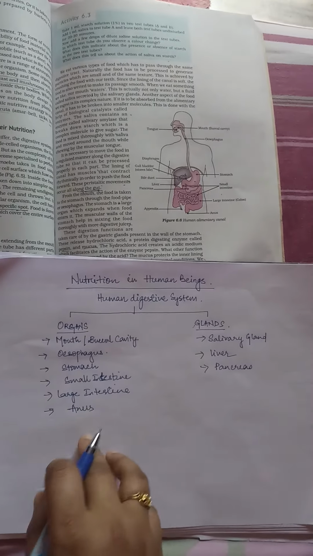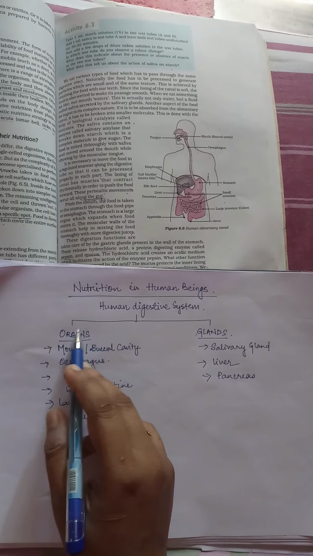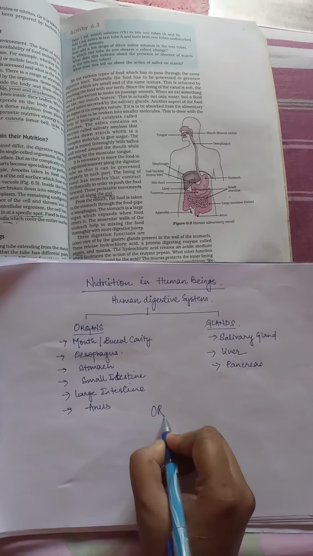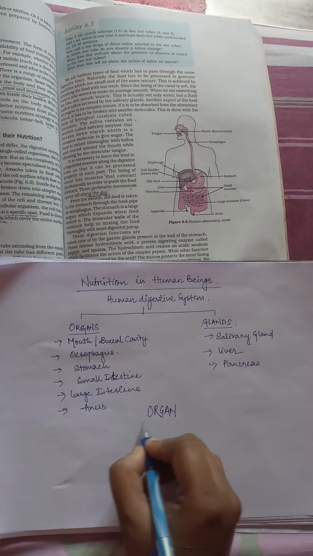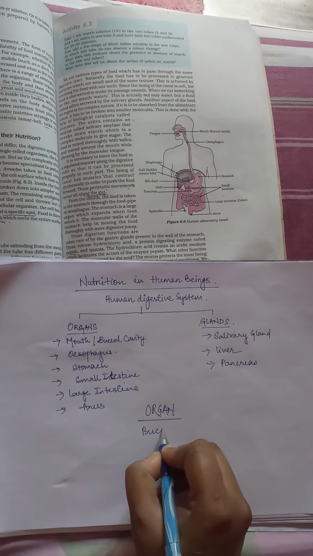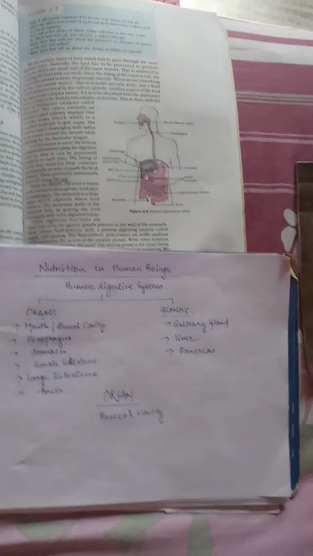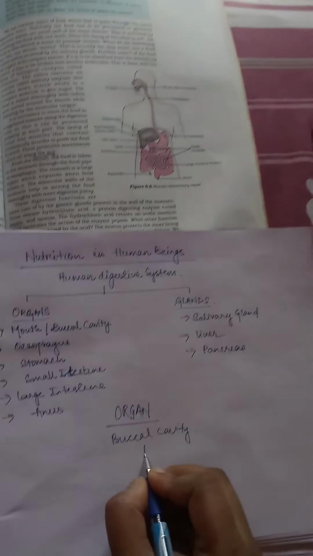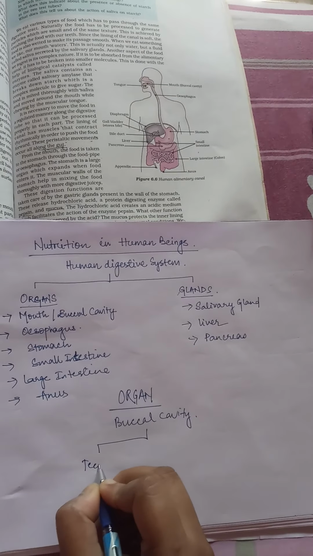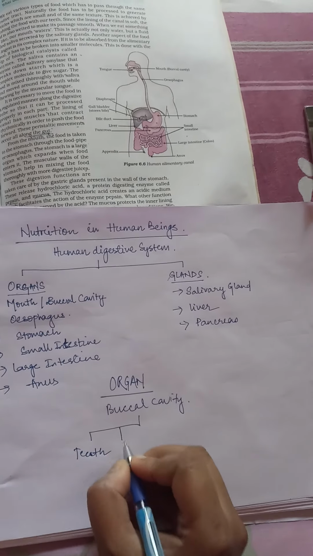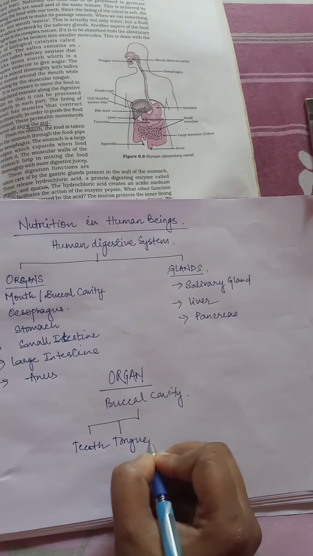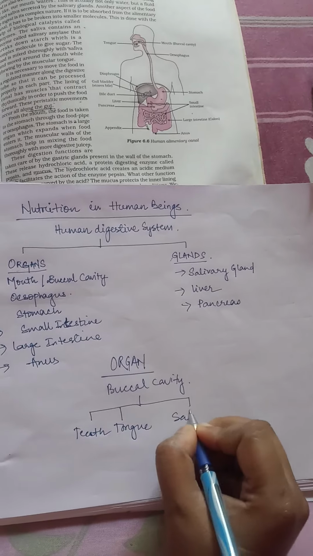Now we will start with the organs. So the first organ that we have with us is the buccal cavity or mouth. The buccal cavity has two important structures, as we all know, that is the teeth and the tongue. Along with that, it also has the salivary gland.